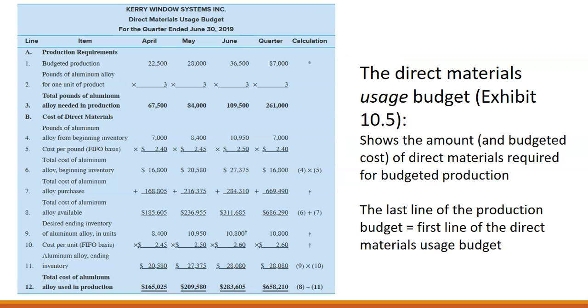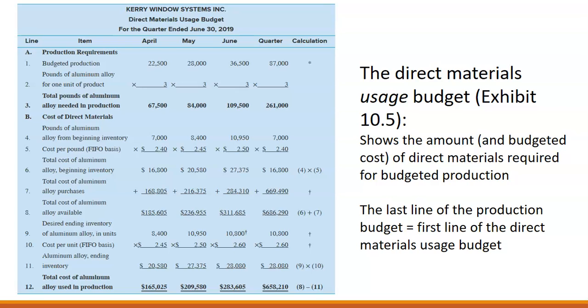So this is an example of our direct materials usage budget. We start with the budgeted production. Then we take that times the amount of direct materials we need for that product. That tells us how many pounds we need just for the production, the planned production. We then also start with that same process.